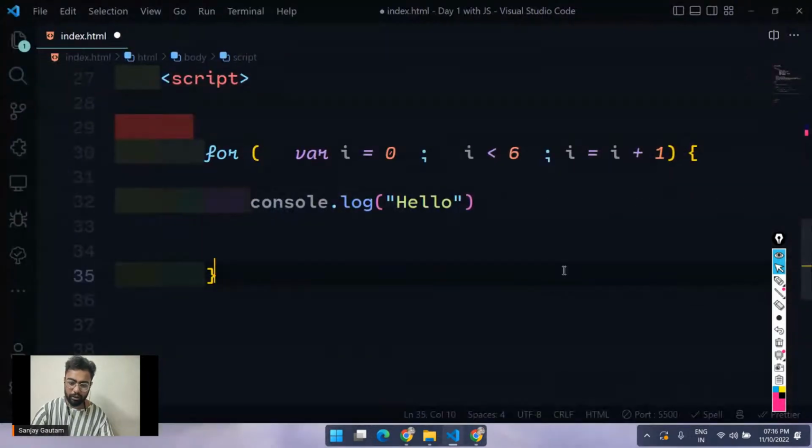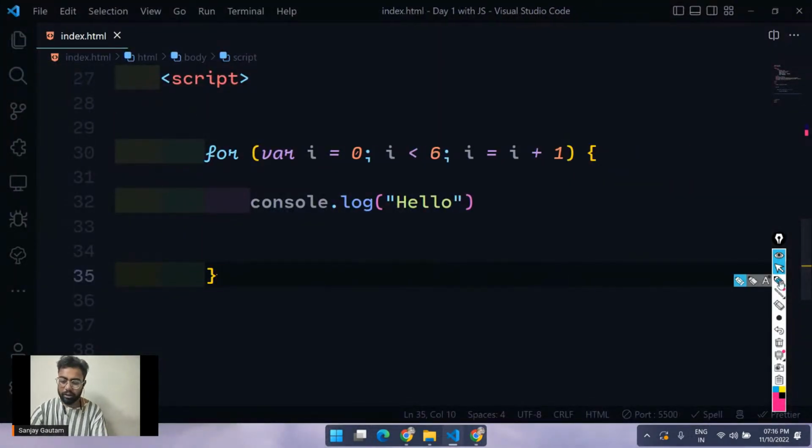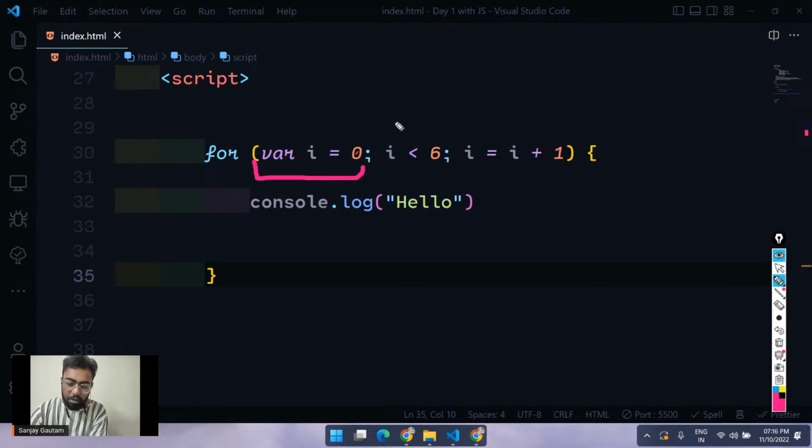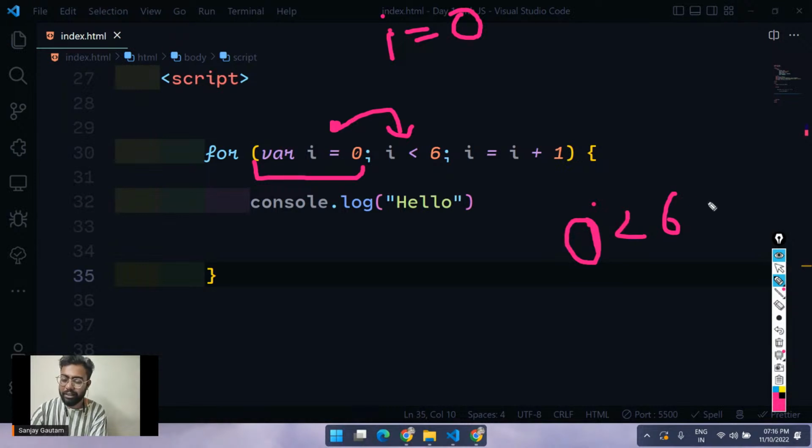Okay, so see closely here. What I'm writing here is: create a variable called I, make it equal to 0. So now we have a variable called I which is equal to 0. After that it will move to the second part. It will check if we have a true or a false here. So see, I less than 6. The value of I we have here is 0. So 0 less than 6 is true. So we got a true here.